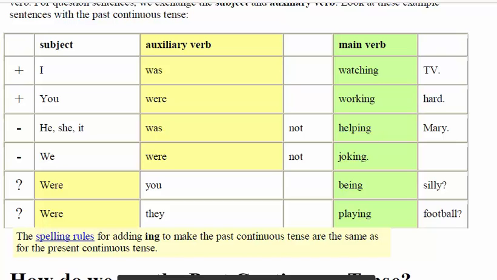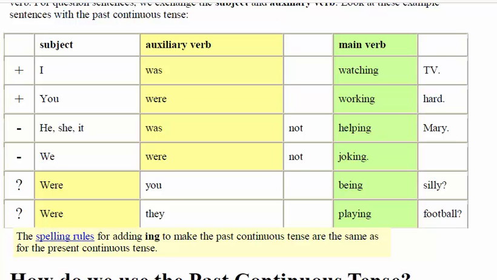So for positive sentences: I was watching TV. Was is an auxiliary, watch plus ing, watching, is the main verb. You were working. This is the auxiliary, this is the main verb. And in the negation form, only not is used between was, which is the auxiliary verb, and the main verb.